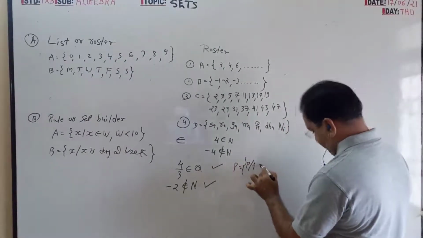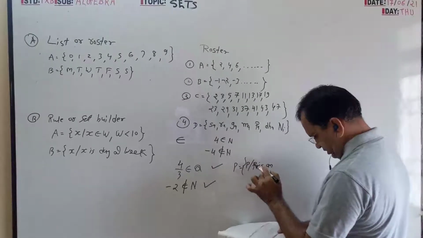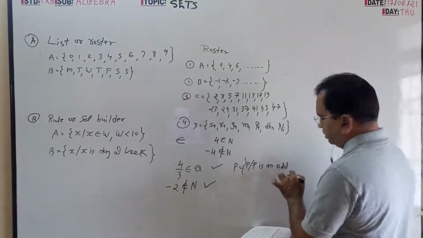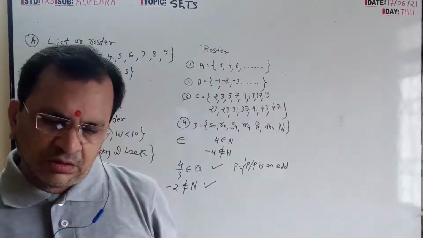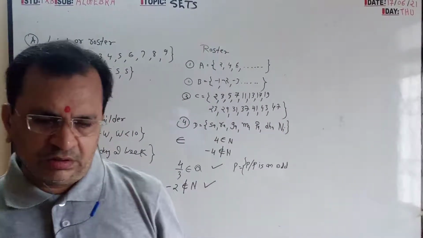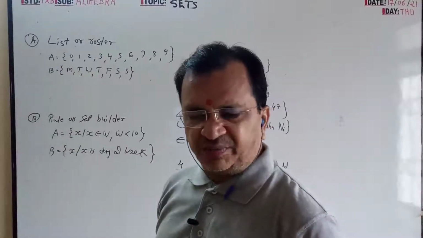P is an odd number. Now Sohail, you are speaking.